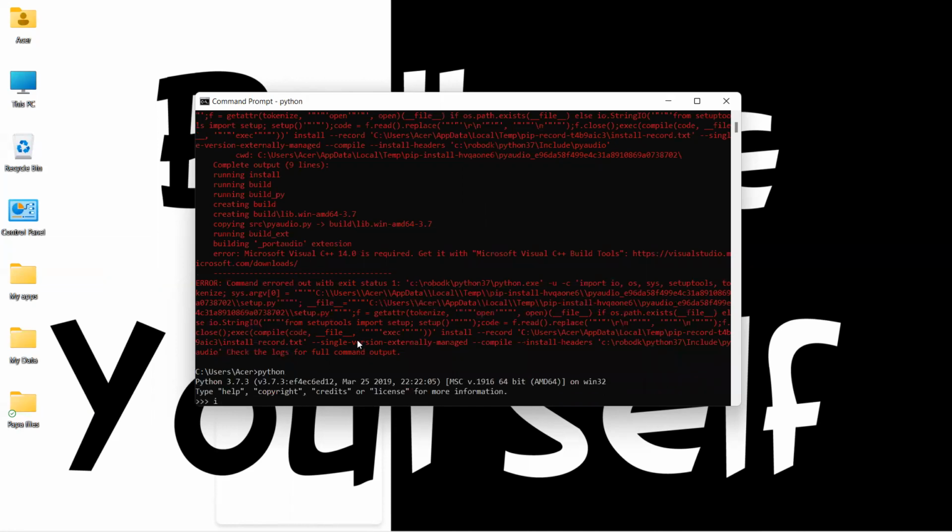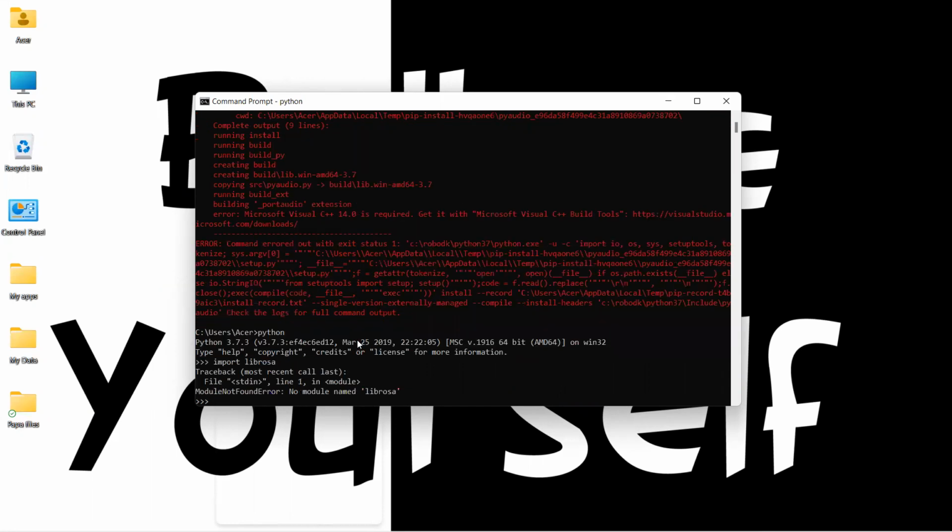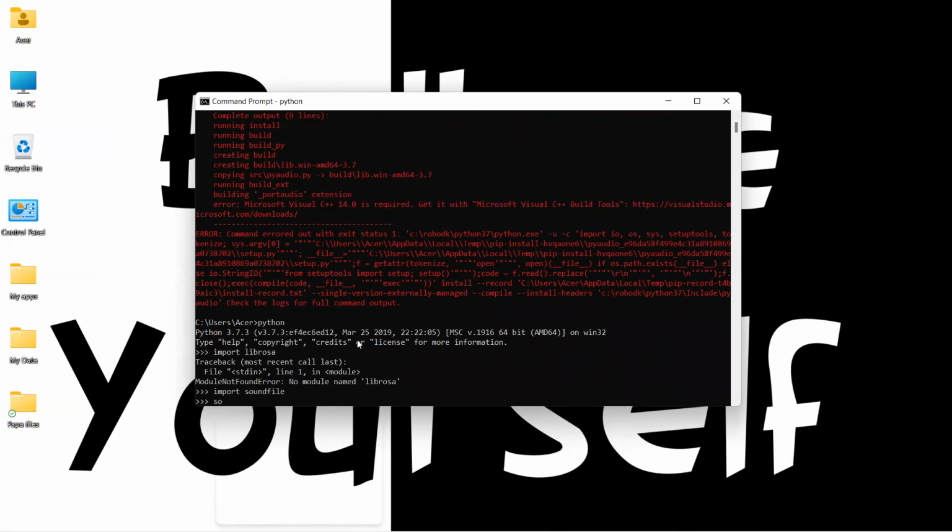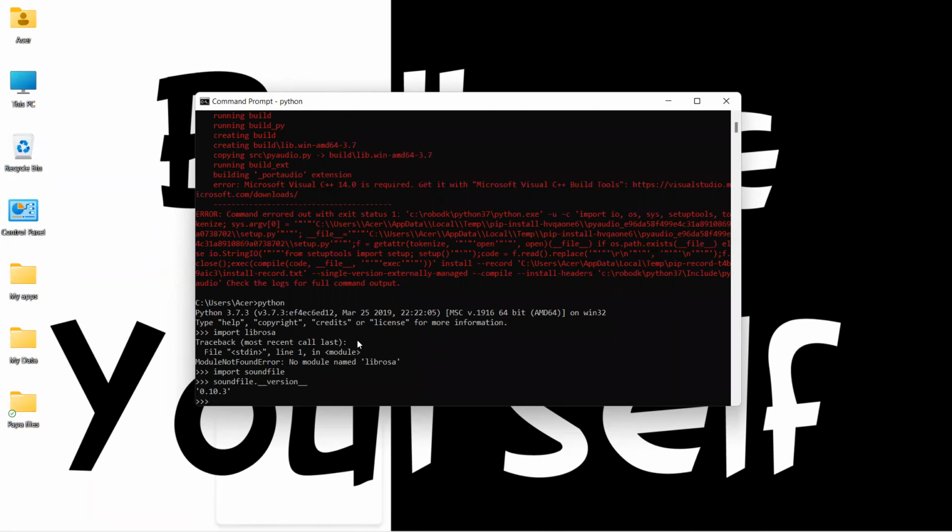Let us open Python and import Librosa. Okay, so Librosa has also not been installed. Let us see if Soundfile has been installed or not. Okay, so Soundfile has been installed, and let us check the version which is installed in our system. It is 0.10.3. So our Soundfile library file has been installed, but Librosa and PyAudio haven't been installed.